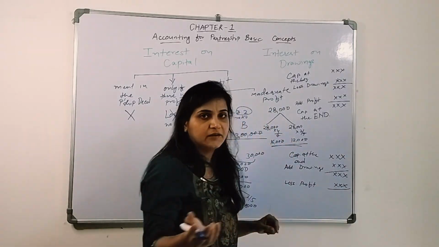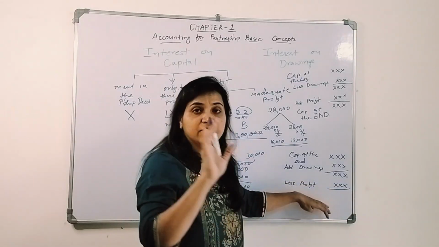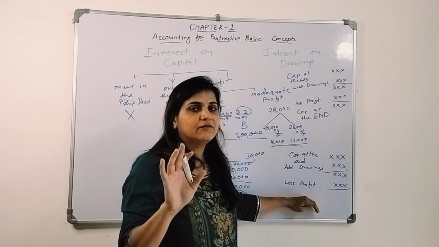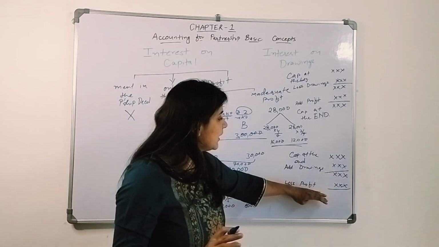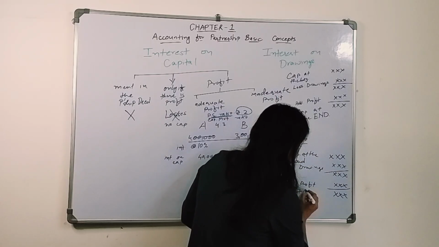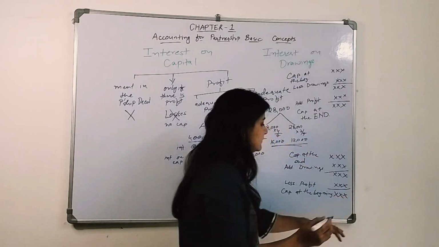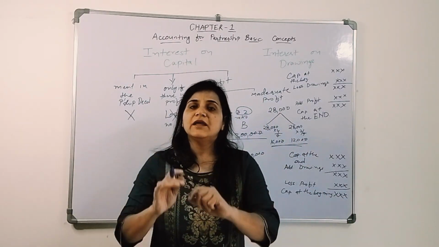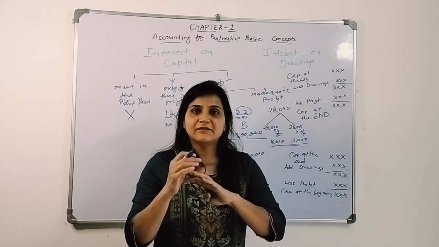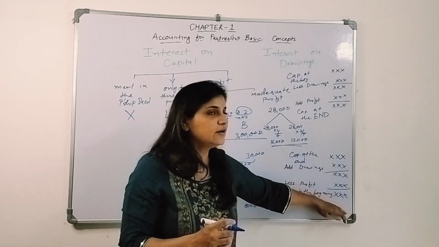If there is a loss, how can they give interest on capitals? So no interest on capital. Just to confuse you, I said if there is a loss, no interest on capital, right? Only if there is a profit will they get interest on capital. So we will deduct the profit, and what we will get is the capital at the beginning of the year. Now let's say the partner brings additional capital in the mid of the year, or let's say in the month of January he brings the capital, so you need to deduct that additional capital amount.